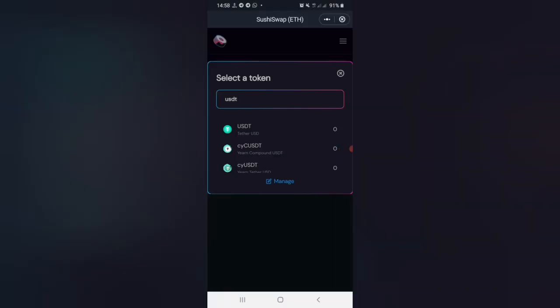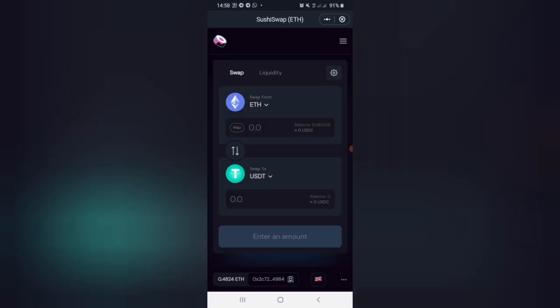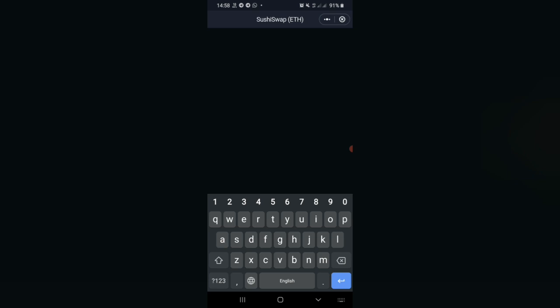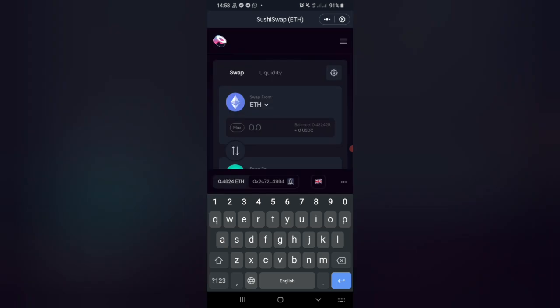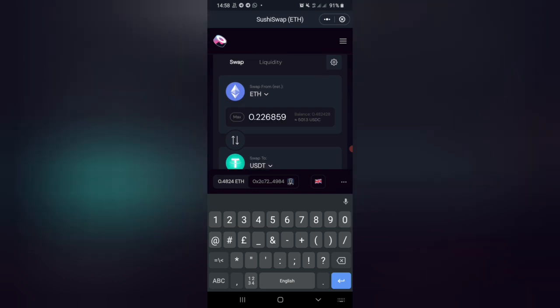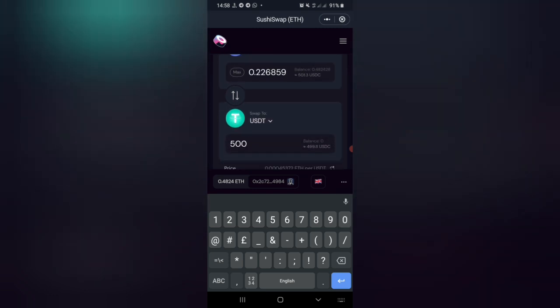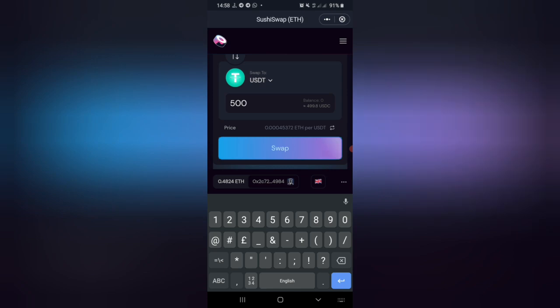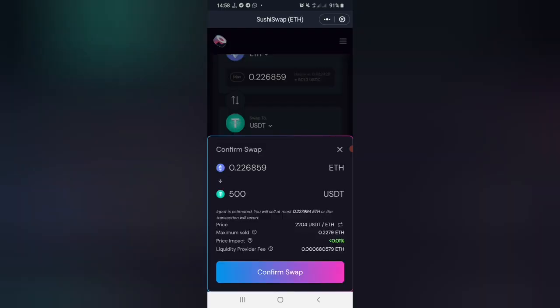I'm going to purchase USDT tokens. Since I have $1,000 plus equivalent ETH, I am using 500 USDT equivalent.